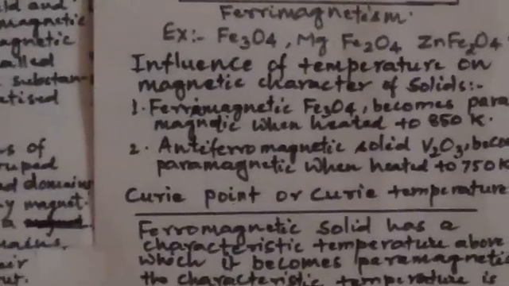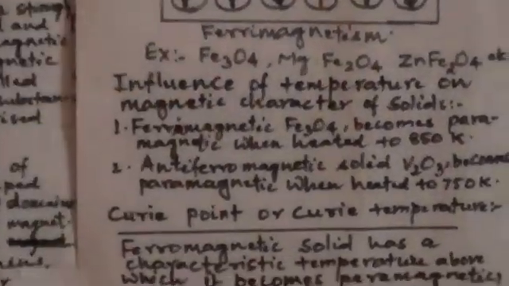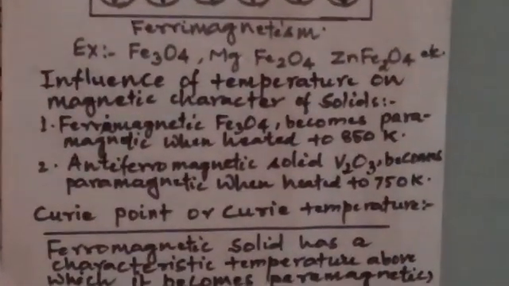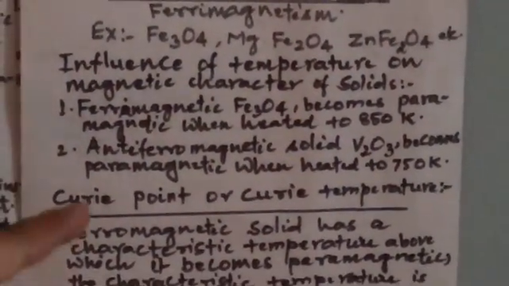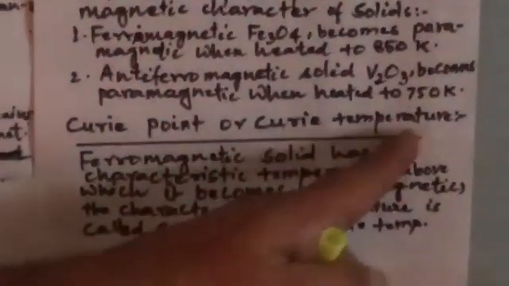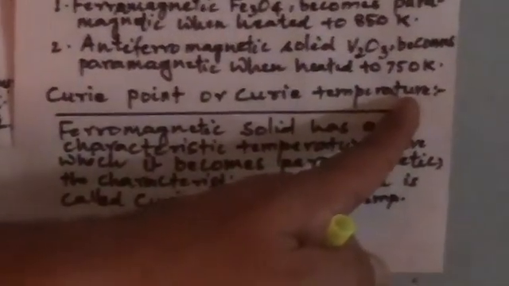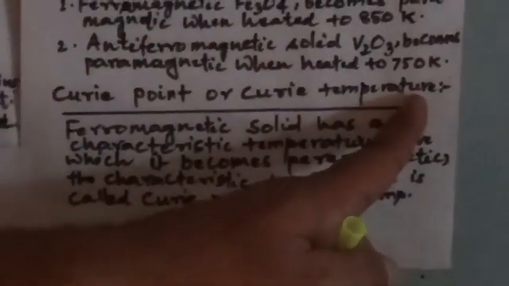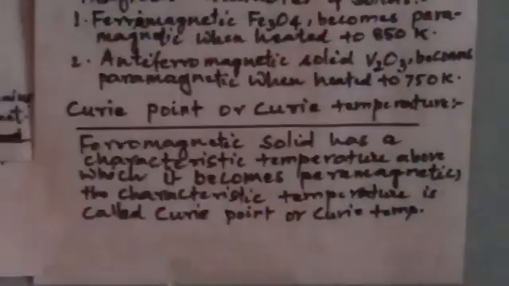When ferrimagnetic or antiferromagnetic substances are heated above a particular temperature, that temperature is known as the Curie point or Curie temperature. This temperature has a different value for different ferrimagnetic or antiferromagnetic substances.